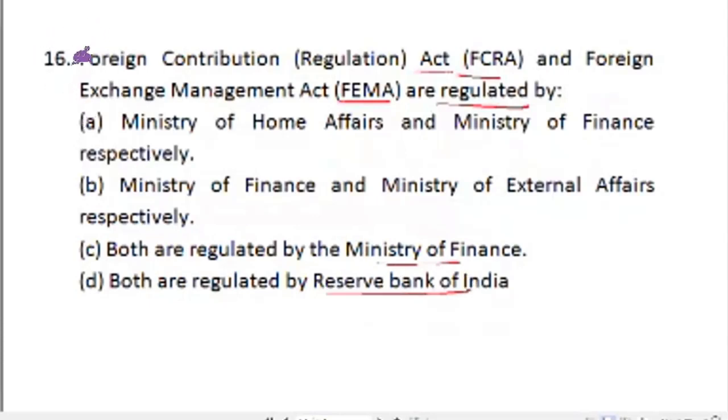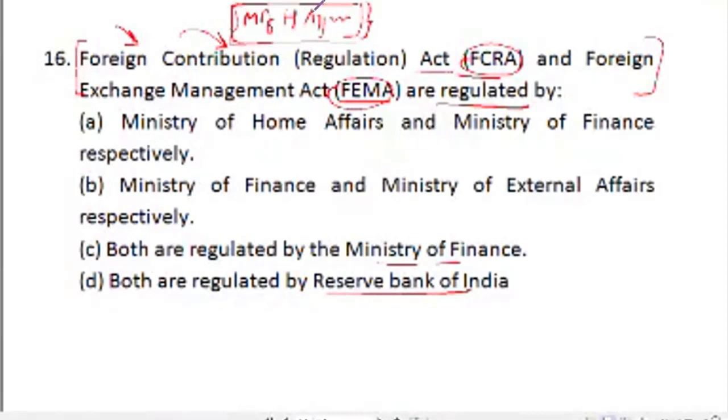Now if you try to bifurcate FCRA and FEMA, then by the looks of it, the Foreign Contribution Regulation Act is an act that controls foreign contribution to entities that are present in India. So it may be something related to the security of our country, because the funding can be from various agents which may threaten our nation. So the Ministry of Home Affairs can be that ministry which regulates it.